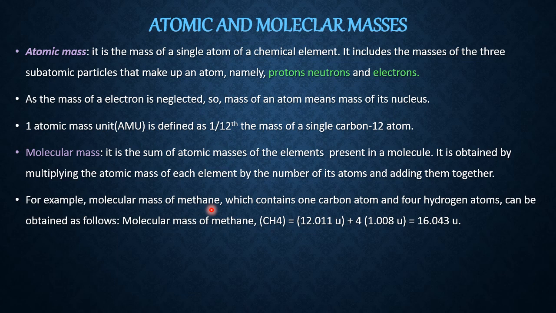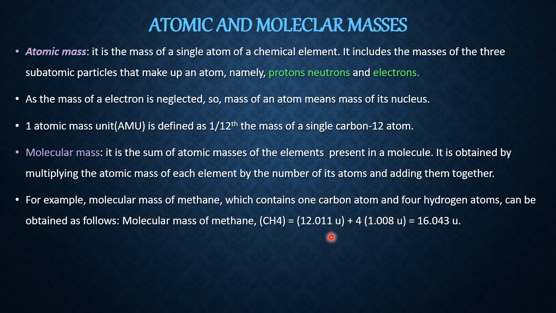So, if you add the mass of one carbon and 4 times the mass of hydrogen, that gives you the mass of one methane molecule. He has written the same thing here. So molecular mass of methane is equal to the mass of one carbon plus 4 times the mass of hydrogen. The sum total of this is the mass of methane, which is equal to 16.043 U.